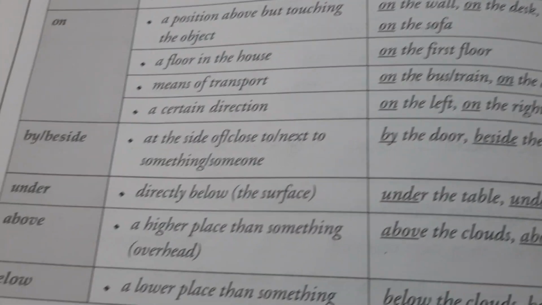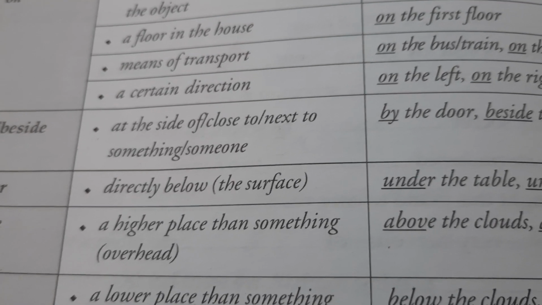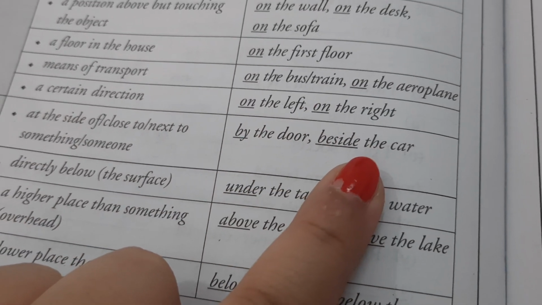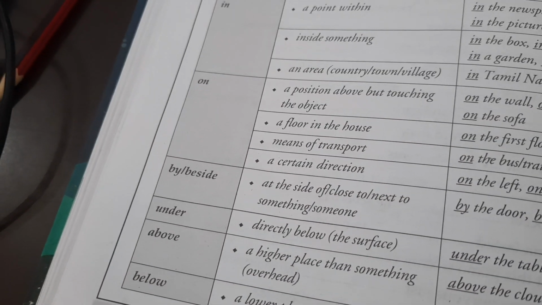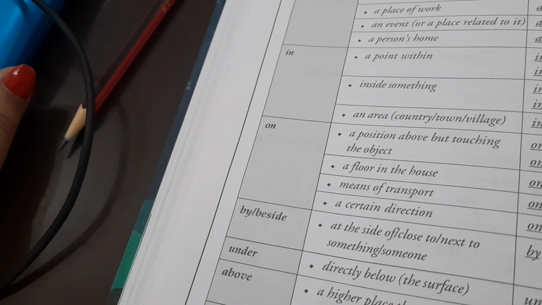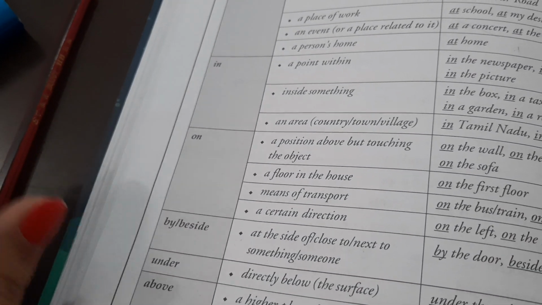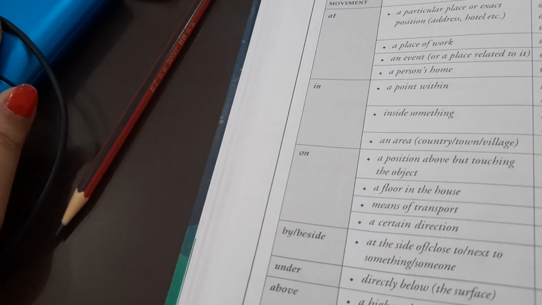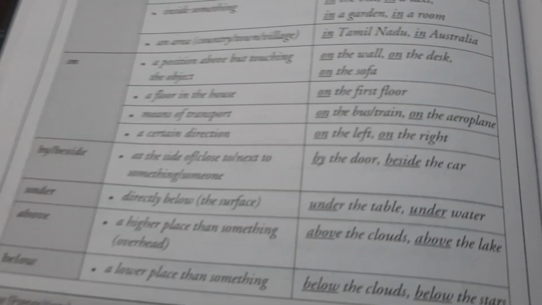Then is by, beside. At the side of, close to, next to something, someone. By the door, beside the car. At the side, at one side, close, next to. So if I give this example, this pencil is just next to the book, or there is a blue color power bank just beside the pencil. So that's how you can say.